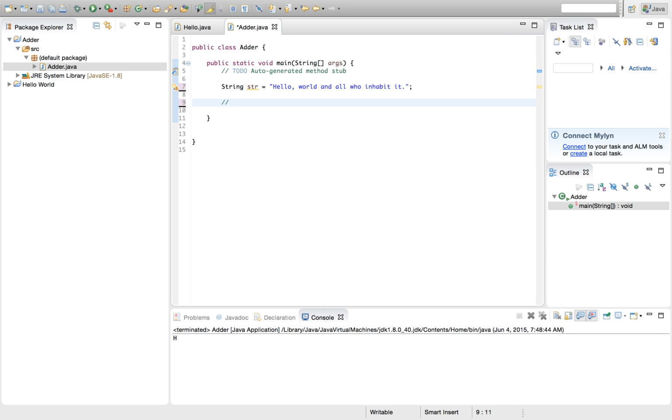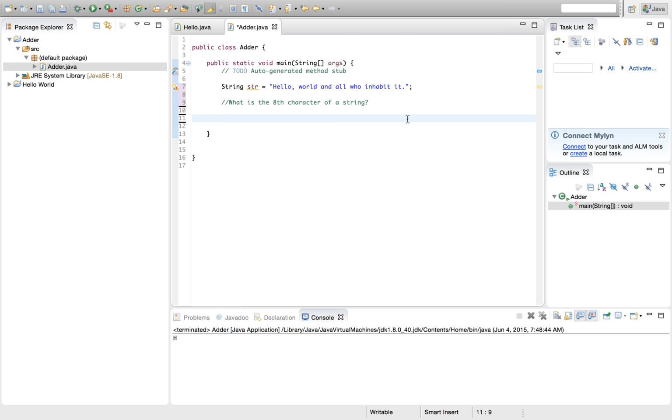So let's say I want to make a program, and what the program does is it answers the question, what is the 8th character of a string? Well, there are a few ways you could do that. The first one is you could just go with your eyes and count 1, 2, 3, 4, 5, 6, 7, 8. The 8th character is world. World is not a character. The 8th character is W. But we don't want to do that. We want to use computers to do that. That's what they're for.